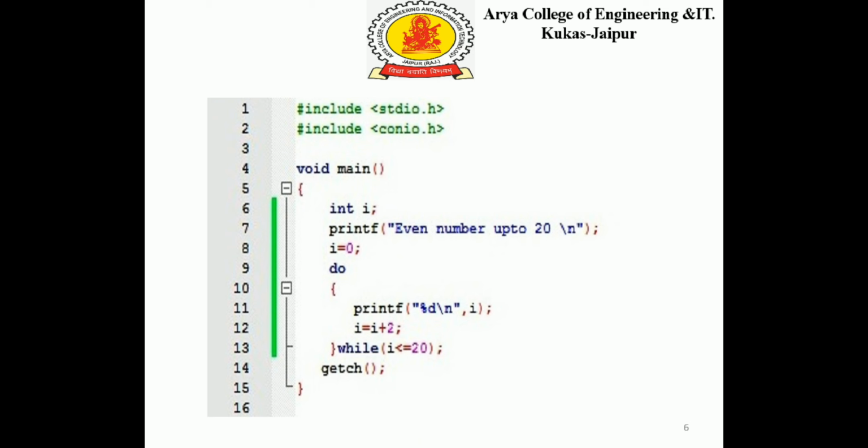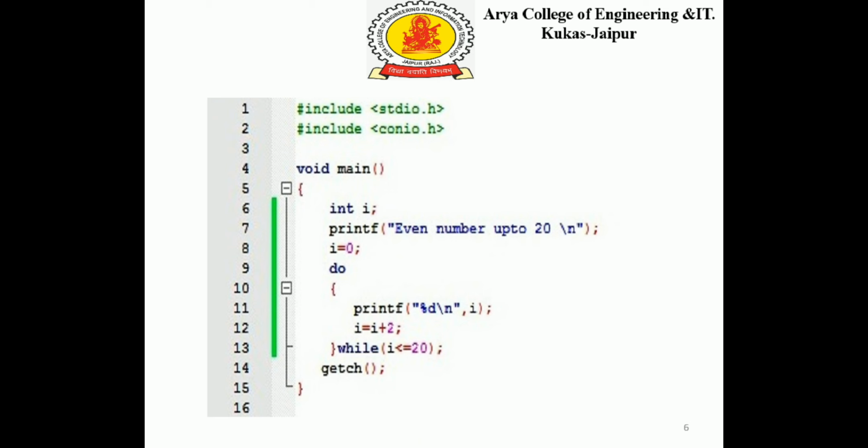First one is initialization, second one is condition, and third one is increment or the updation. Here the initialization is the first one, the second one is increment or updation, and the third one is checking the condition of the while loop. We are checking the condition while i is less than equal to 20, means up to 20 the loop will be executed, and we will have the even numbers up to 20.